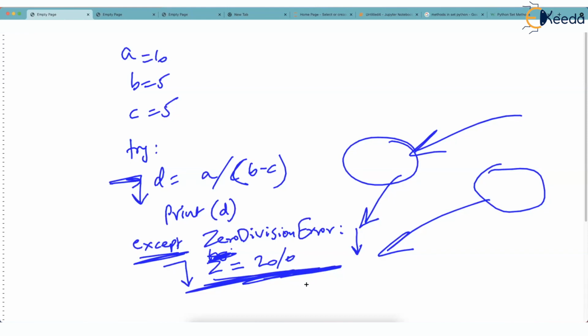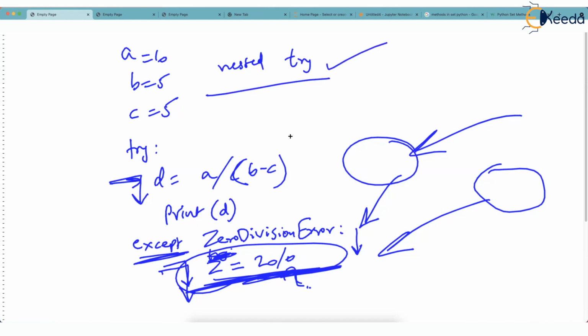But the big question is, this is so silly. When you are handling an exception, you won't write risky code. Come on. You will write some warnings. You would ask the user to try something again. You won't write risky code in the except, because here you are handling an exception. But still, if you want, you can go ahead and try. You can try searching whether we can write nested try, which is surely possible, just out of interest. And you can also purposely write this code where in the except you write z is equal to 20 upon 0. Just check what happens.